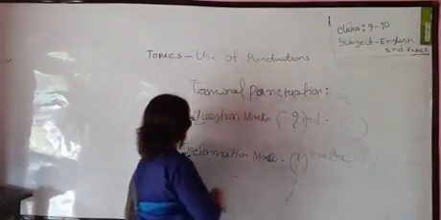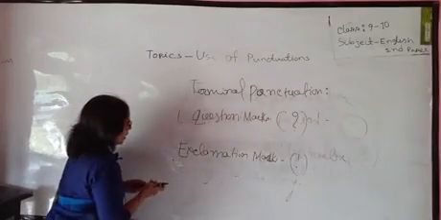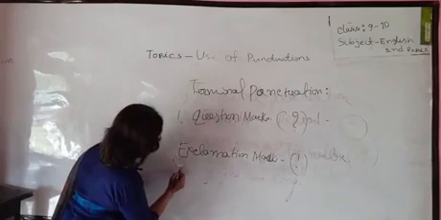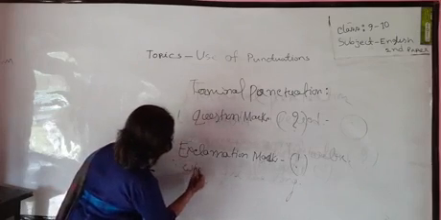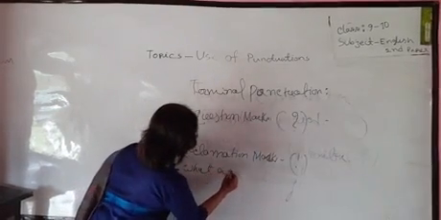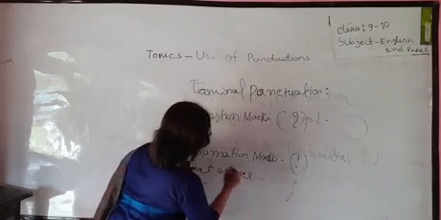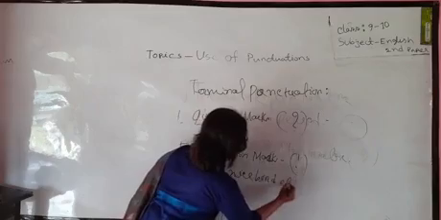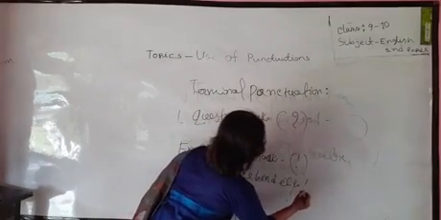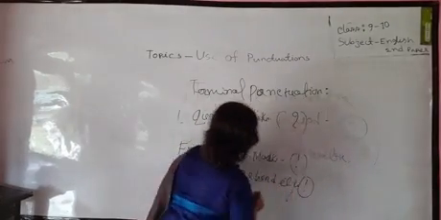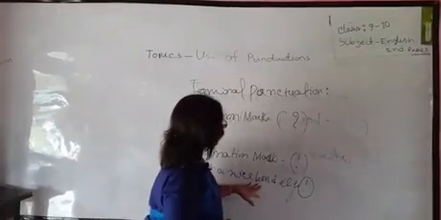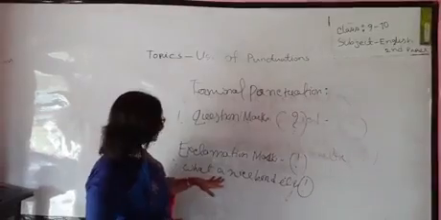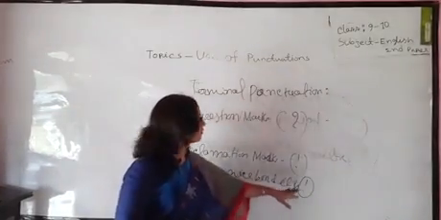Okay, I'm writing an example. What a nice bird it is. This is the exclamation mark.